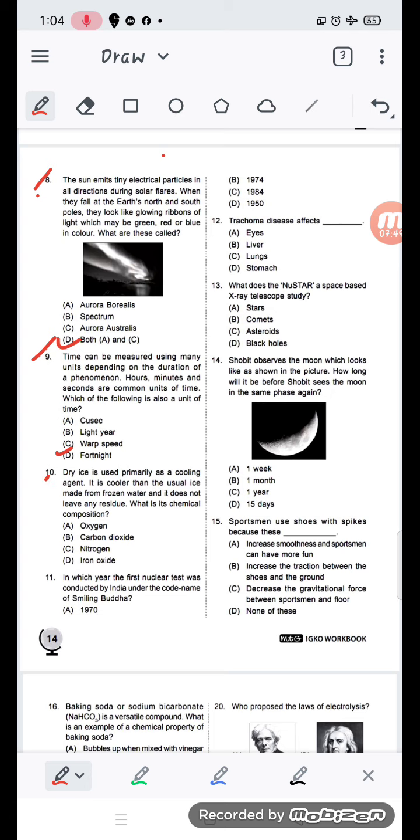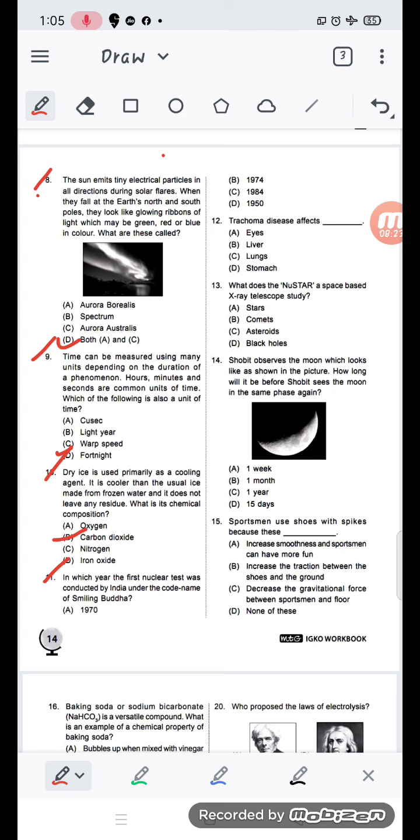Okay, then we have the 10th question. Dry ice is used primarily as a cooling agent. It is cooler than the usual ice made from frozen water, and it does not leave any residue. What is its chemical composition? Its chemical composition is carbon dioxide.